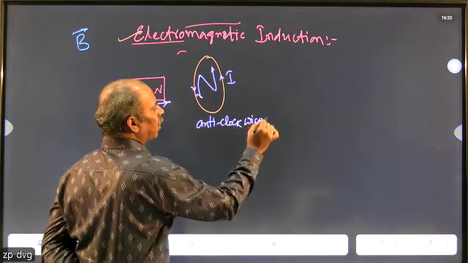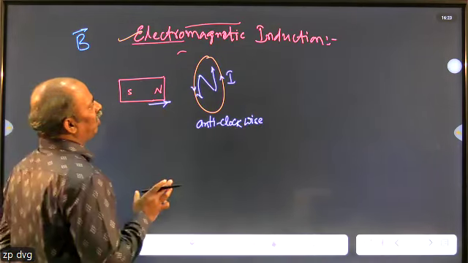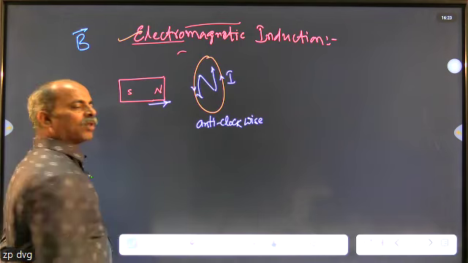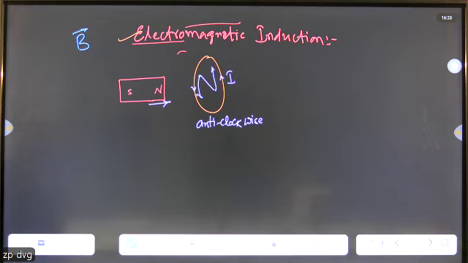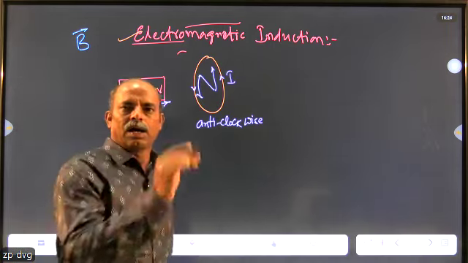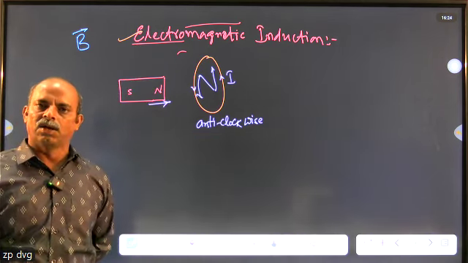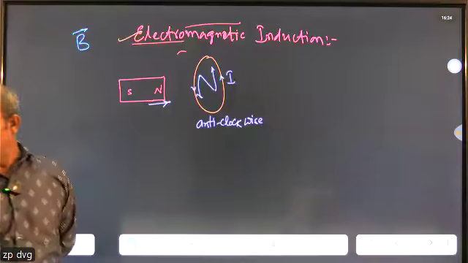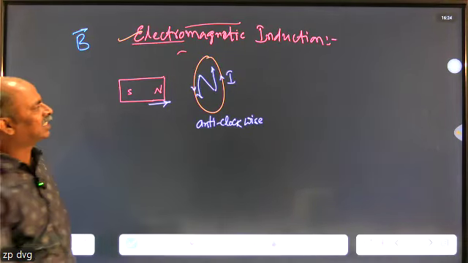Anti-clockwise direction. And what about the nature of the force? So the nature of the force: when the magnet is moving towards the coil, automatically the number of magnetic field lines is going to increase, the flux value is going to increase. As a result, the force value between both is going to increase.